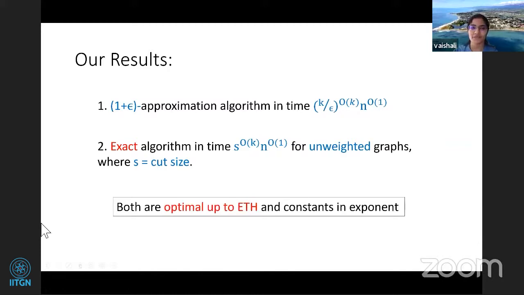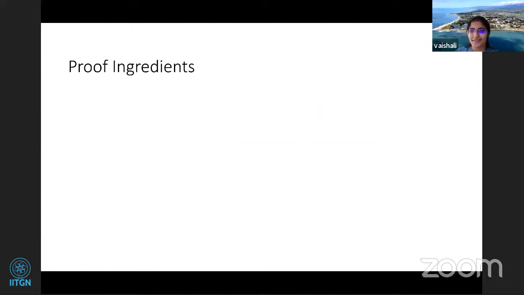And one can also prove easily that both these results are optimal up to ETH and constants in the exponent. So what this says is that basically the form of the function is the best one can do. If one wants to improve, the things you can improve are the polynomial factor or the constant in the exponent. Now moving on, we'll look at the main proof ingredients.